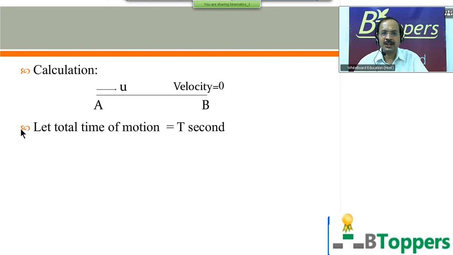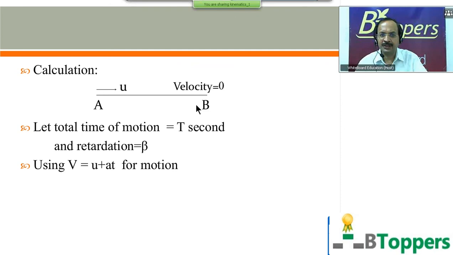Here, the particle starts from the point A with initial velocity u and moves in a straight line path with uniform retardation for a time interval more than 1 second. Let B be the point at which the final velocity becomes 0. Let us suppose the total time of retarded motion is capital T seconds. That is, the time of motion from A to B is capital T seconds. Then the Tth second will be the last second of the retarded motion. Let us suppose the retardation is denoted by beta.